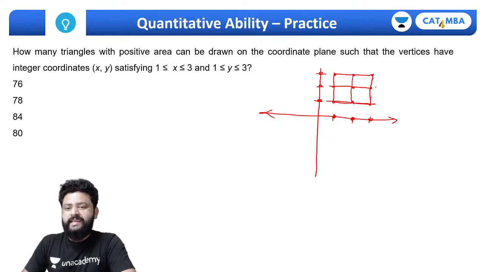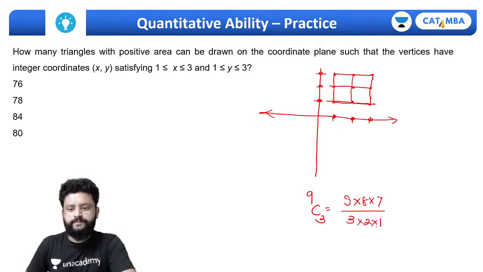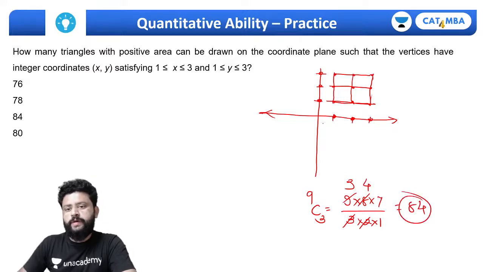So you can select any 3 points to form a triangle. So if I do 9C3, I should get 9 into 8 into 7 upon 3 into 2 into 1. 12 sevens are 84, so it should be 84. But the problem is these straight lines won't form any triangle.